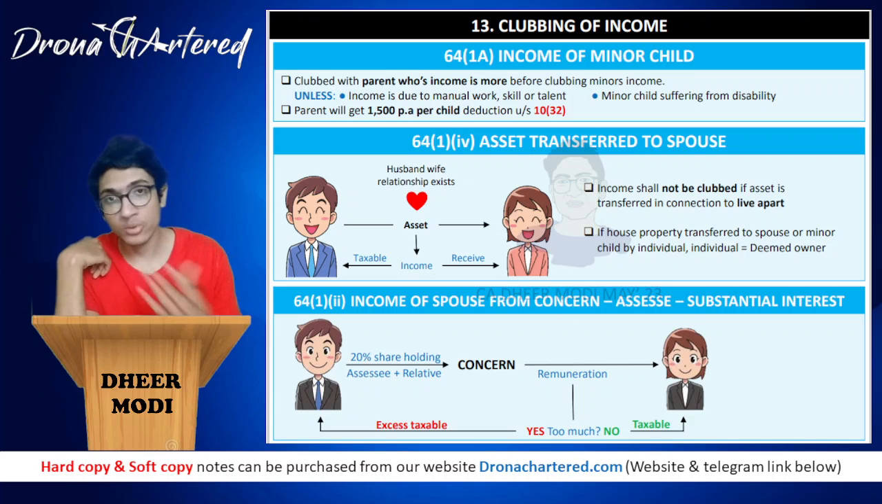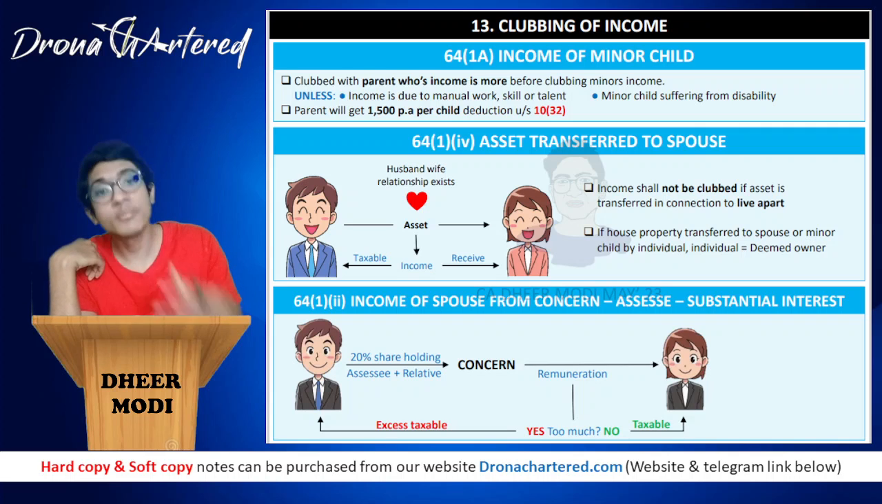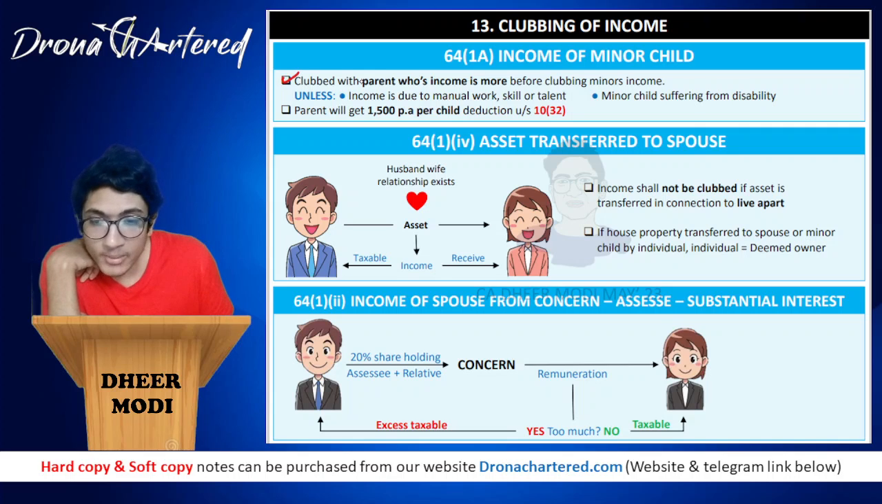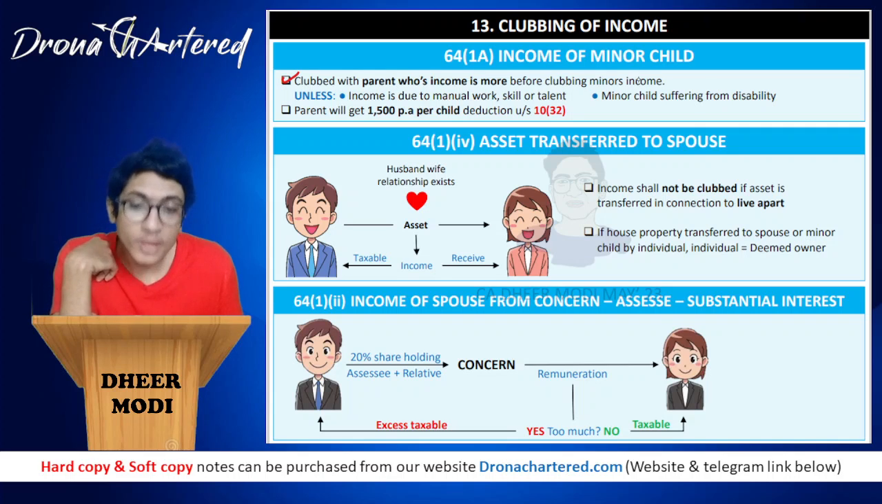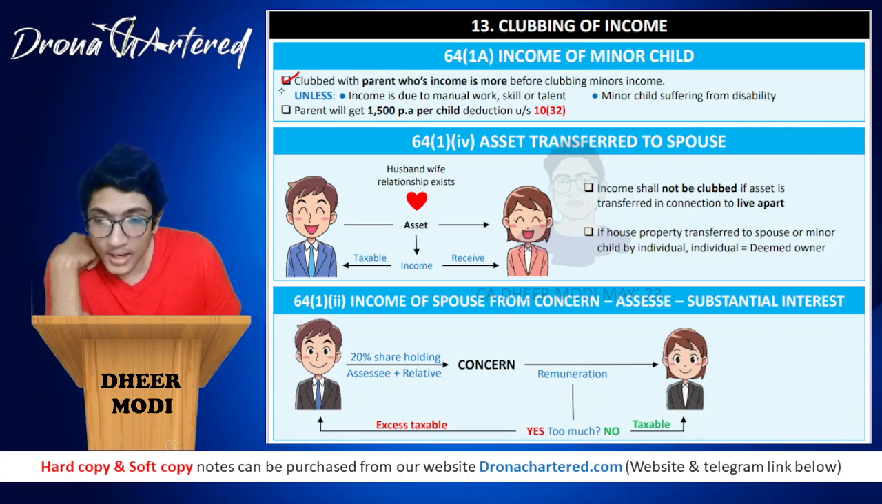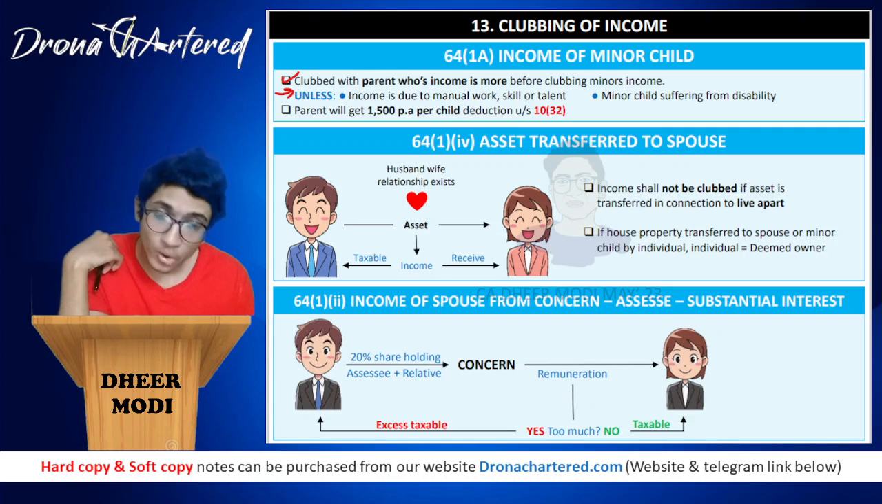That is, between both the parents, whoever's income is more, this child's income will be added to his income. So it will be clubbed with the parent whose income is more before clubbing the minor's income, that is, before adding the minor's income. Unless, in what scenario will this income not be added?